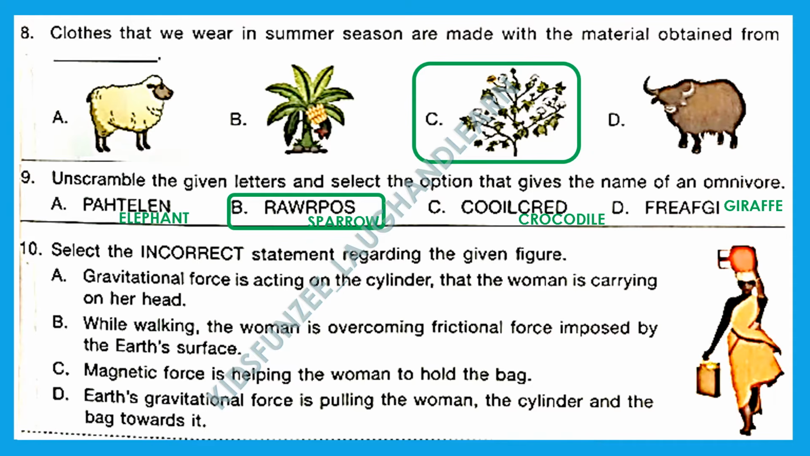Question 10. Select the incorrect statement regarding the given figure. A. Gravitational force is acting on the cylinder that the woman is carrying on her head. That is correct because gravity is pulling the cylinder. B. While walking, the woman is overcoming frictional force imposed by the Earth's surface. That is also correct because she is able to move, right? If she is able to move, that means she is overcoming the frictional force between her legs and the surface.